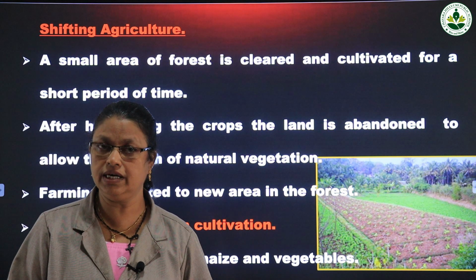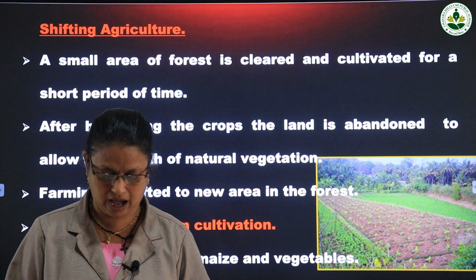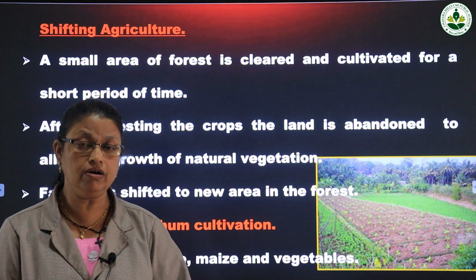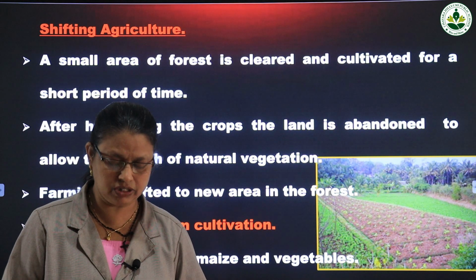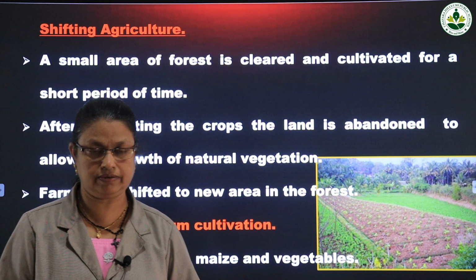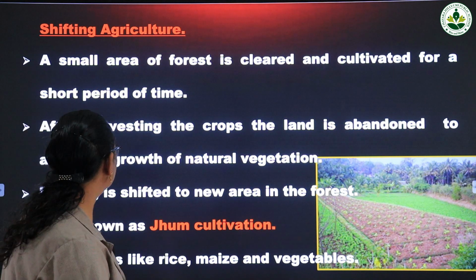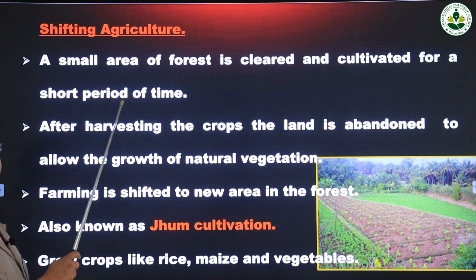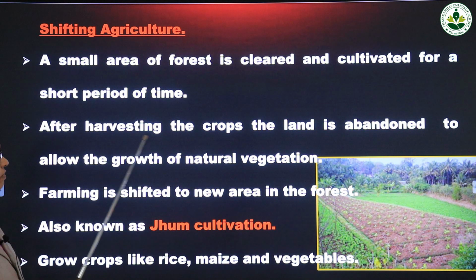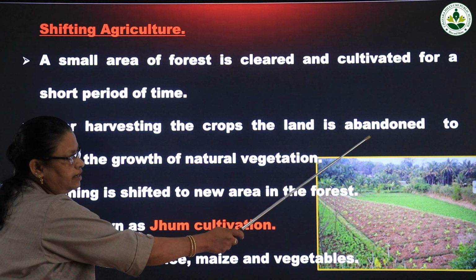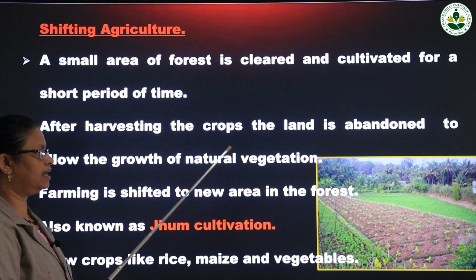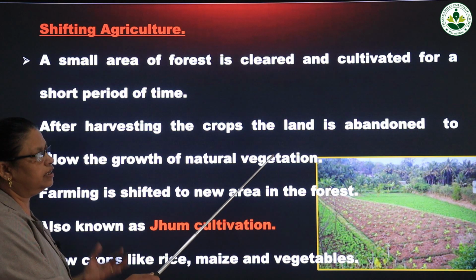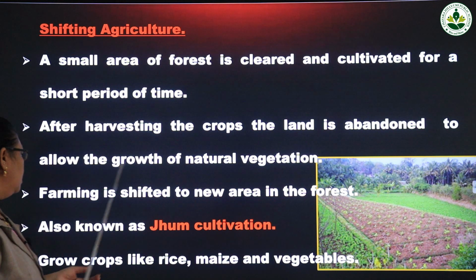The crops grown in this type of agriculture are rice, maize and vegetables. Okay, a small area of forest is cleared and cultivated for a short period of time. After harvesting the crops, the land is abandoned, meaning the farmers give up that land to allow the growth of natural vegetation, and in that area plants will grow.